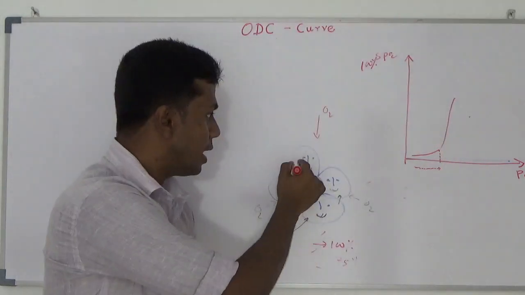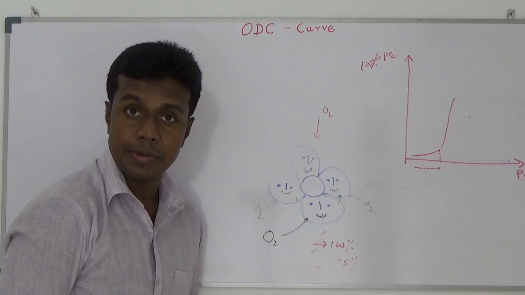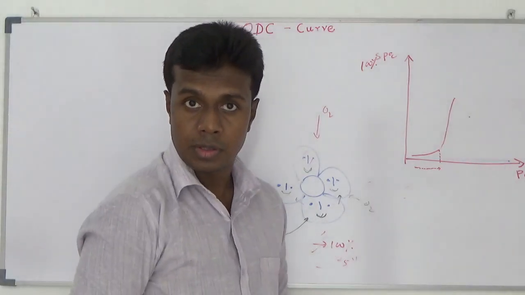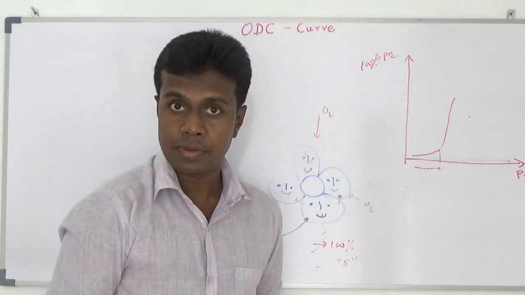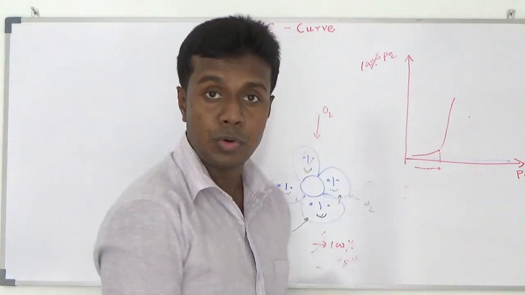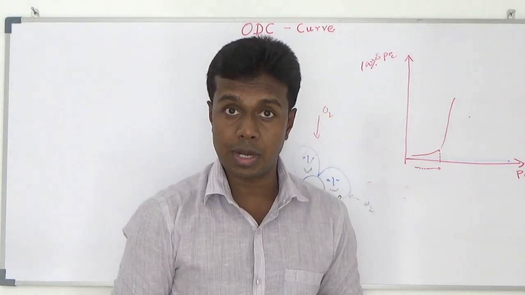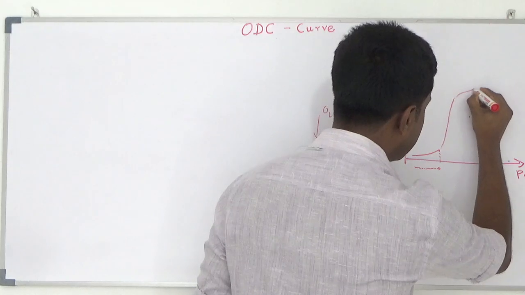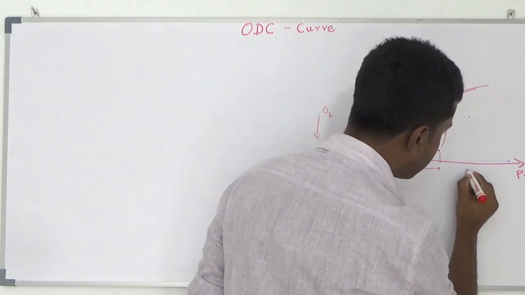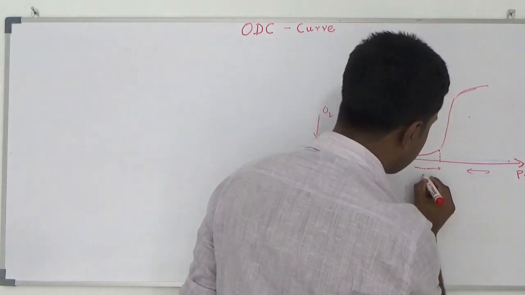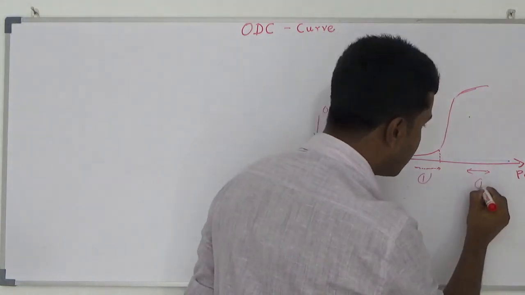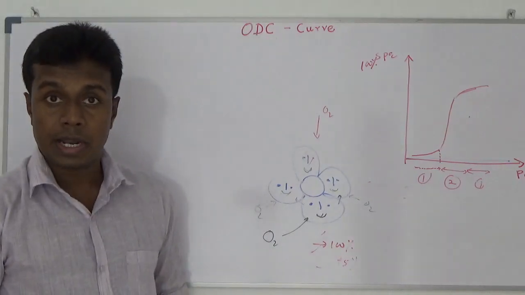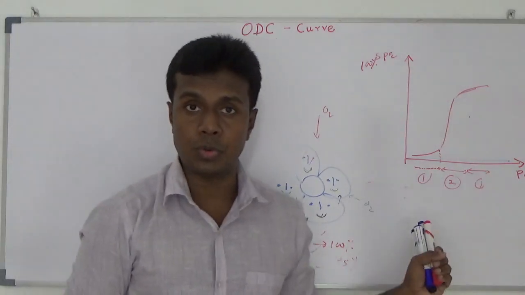After that, last part binding is very, very difficult. Why? They have to find an unbound molecule. All the hemoglobin is going to take, still I am house full, like that. Because of that, for the last part binding, you have to increase the partial pressure a little bit more for the last oxygen binding. Here one bound, here one bound, here two bound. Here I am considering only one molecule.